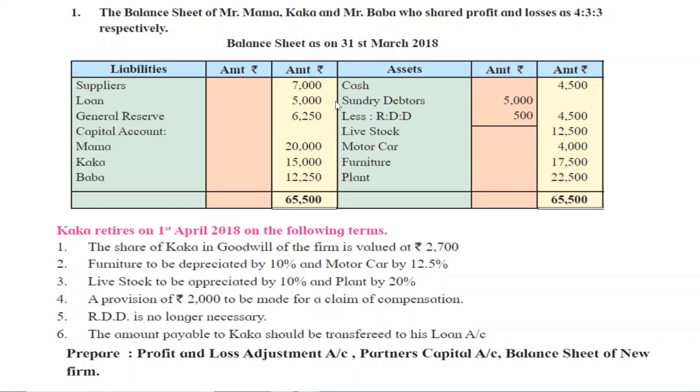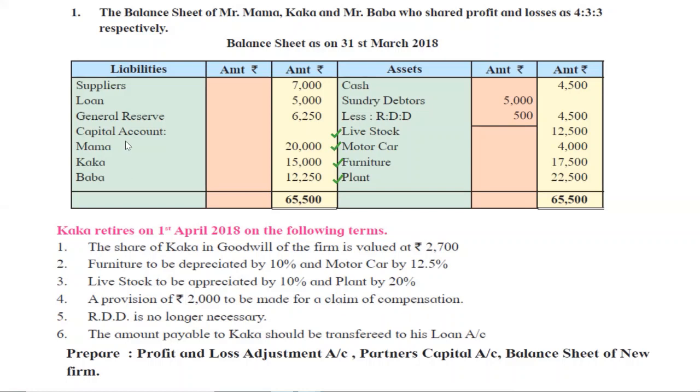So first thing, furniture is to be depreciated by 10% and motor car by 12.5%. So I will make a tick mark on furniture and motor car. Livestock to be appreciated by 10% and plant by 20%. So livestock and plant.